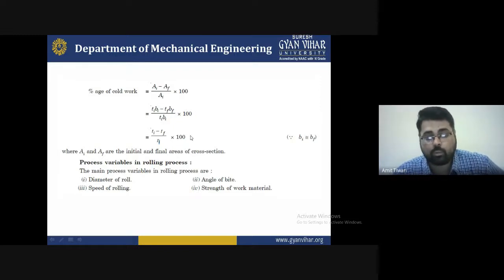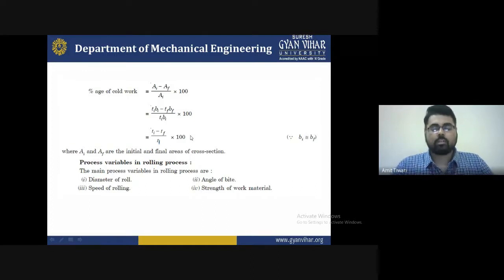For example, if you are fabricating rail steel, the initial diameter is very high, but you want to fix the diameter to a particular standard format, so you will form it with the help of the roller diameter, applying too much force or moderate force as per the design and the requirement of the workpiece. After that, the angle of bite, which will be increased, from 5 degrees to 2 degrees depending upon the conditions. Then the speed of rolling: what speed you use to perform the operation depends upon the mechanical properties of the work material and the pressure applied.